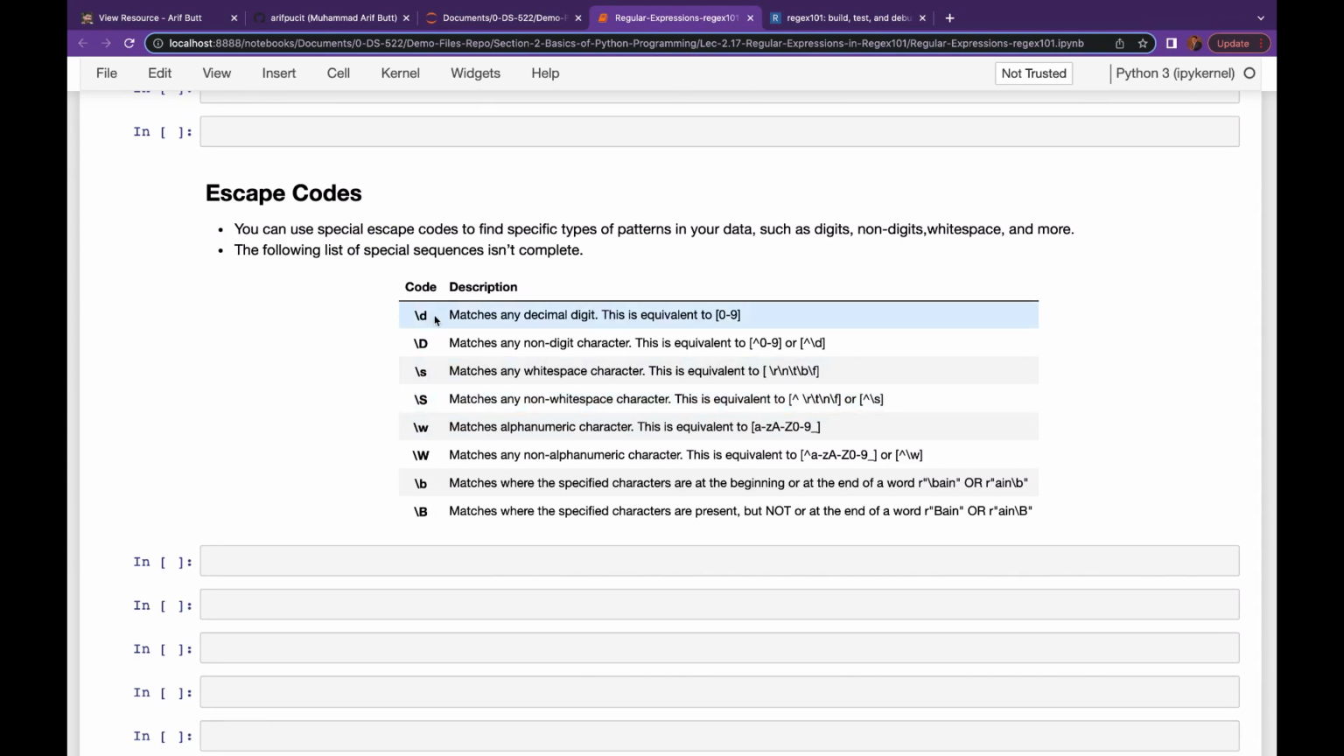These are some of the most commonly used escape codes I have mentioned over here. This backslash lowercase d is used to match any digit from 0 to 9, and this backslash uppercase D is its negation. Similarly, this backslash s is used to match white spaces. Backslash w is used to match alphanumeric characters, and this backslash b is used to check if the string exists at the boundary. You can use this at both ends of an expression or a search string.